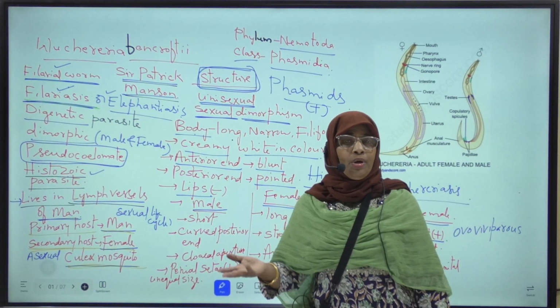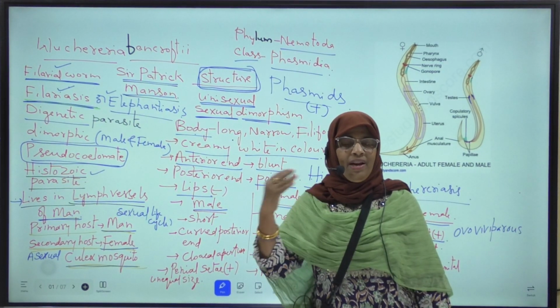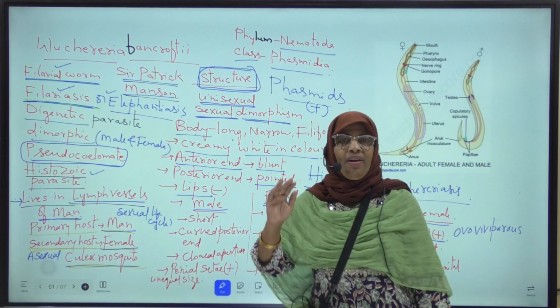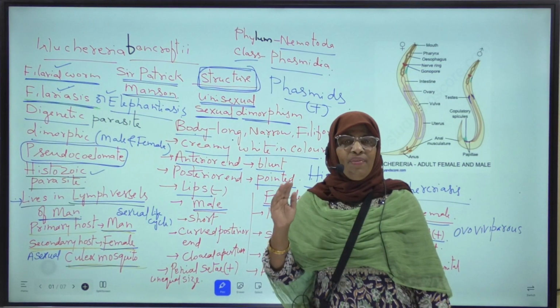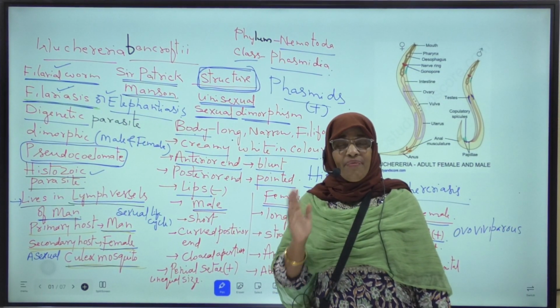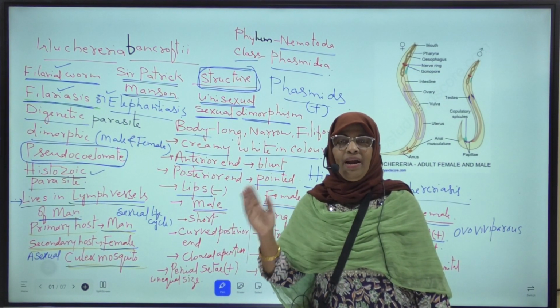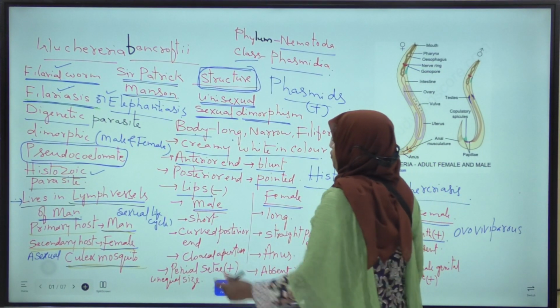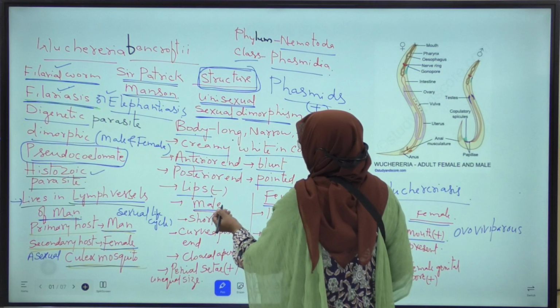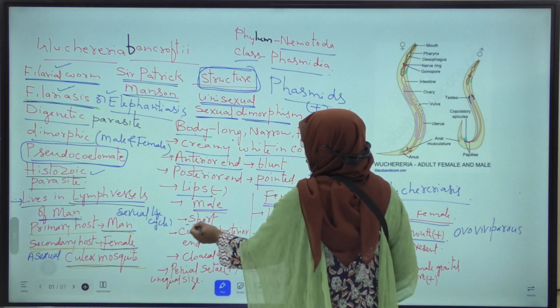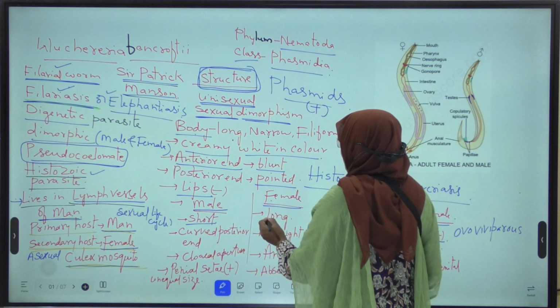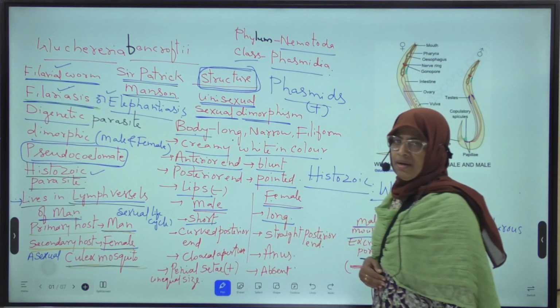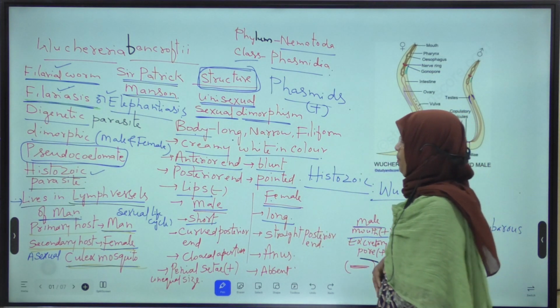Now we will discuss the differences between the male and female filarial worms. Okay, male filarial worm is short in size, and female filarial worm is long when compared with the male.